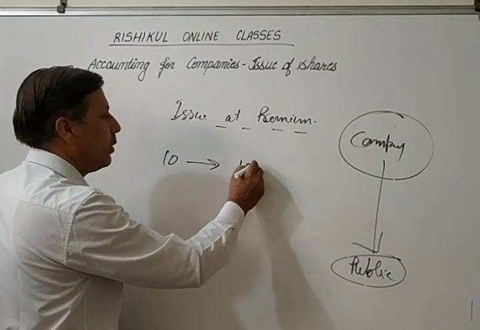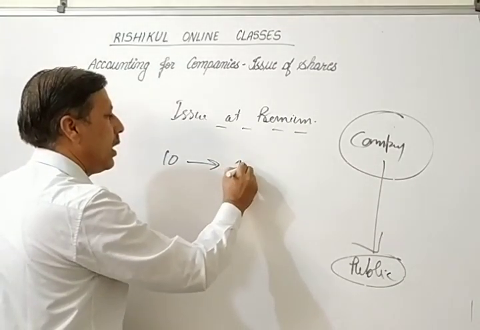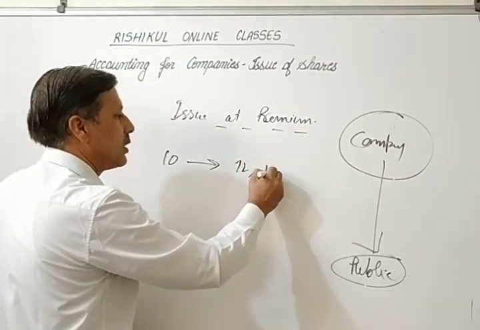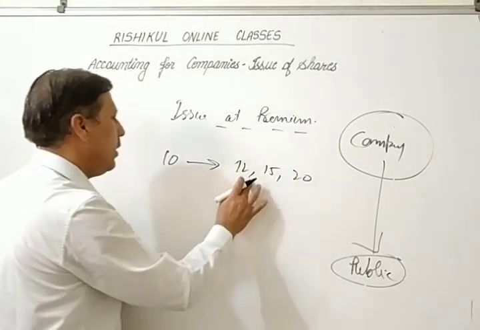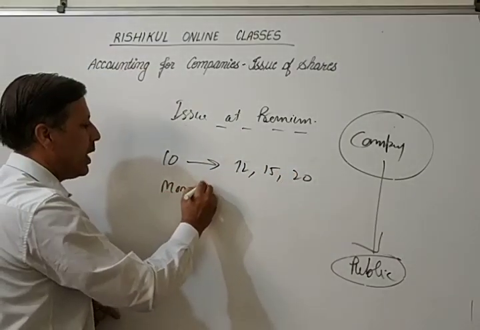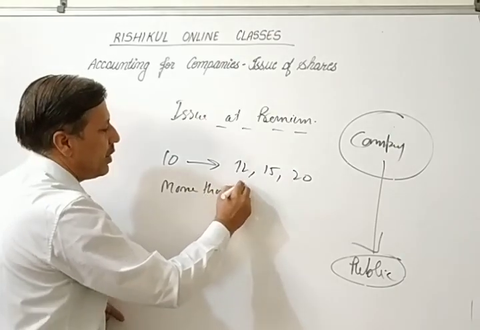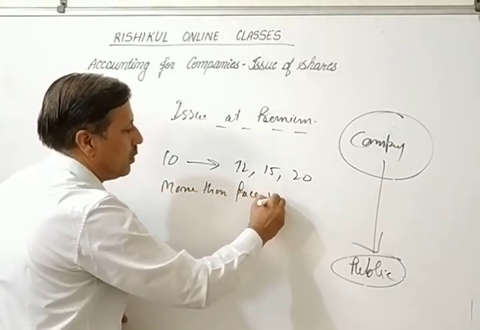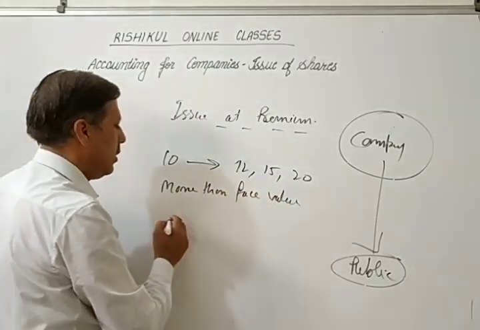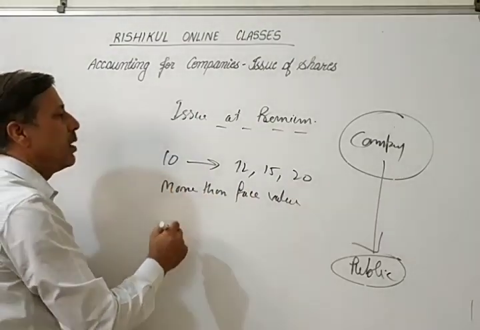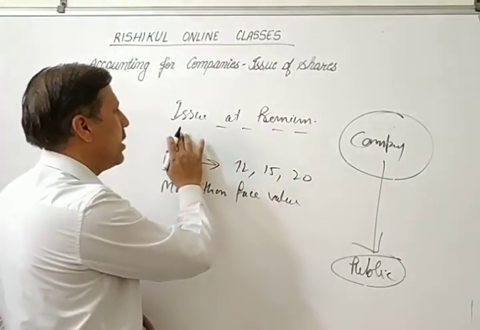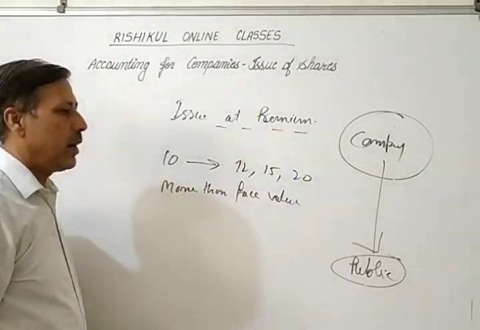A 10 rupees share and the company takes 10, 12, or you can say 15 or 20, more than face value. That is called security premium, or you can say share issue at premium, right?